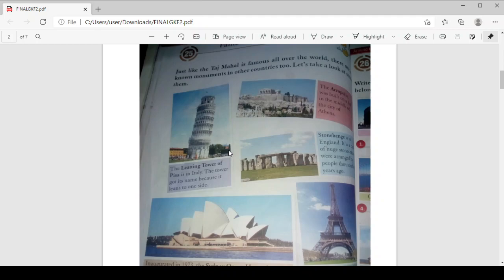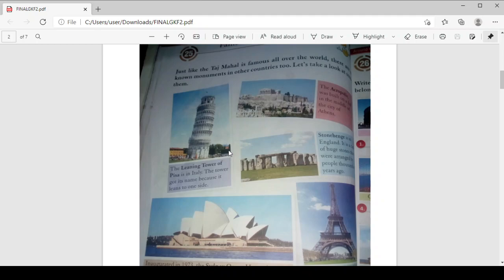Then comes Stonehenge, which is in England. It is a circle of huge stones that were arranged by people thousands of years ago. Small pillars, and it is still in the same position. The stones are just lying there in the form of a huge circle. You can see in the picture also the way it is arranged.